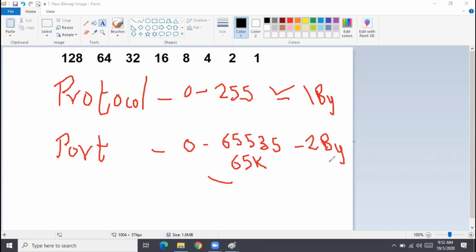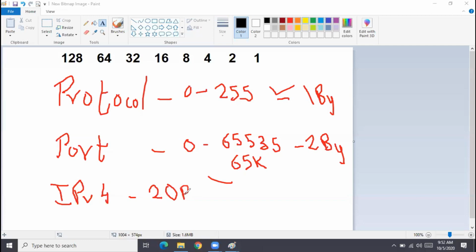As I said, protocol basically means the protocols which work immediately above IP, transport layer, correct? So in the IP header, what is the minimum size of an IPv4 header? It's 20 bytes.